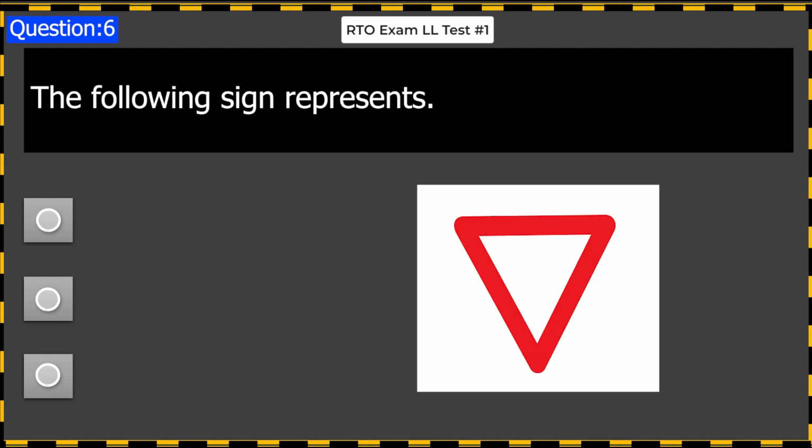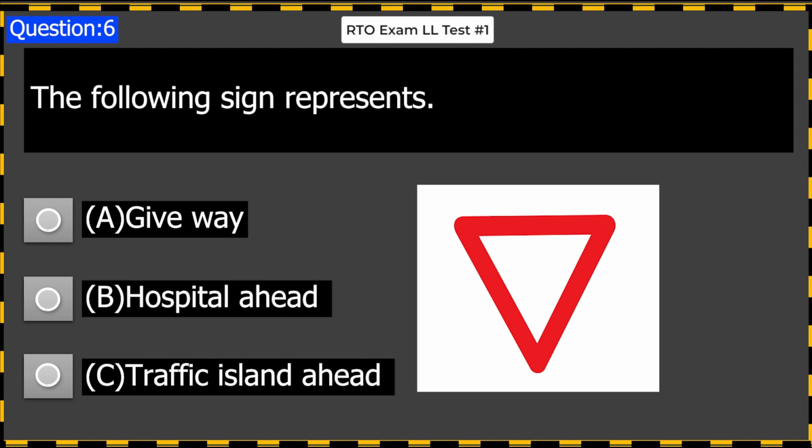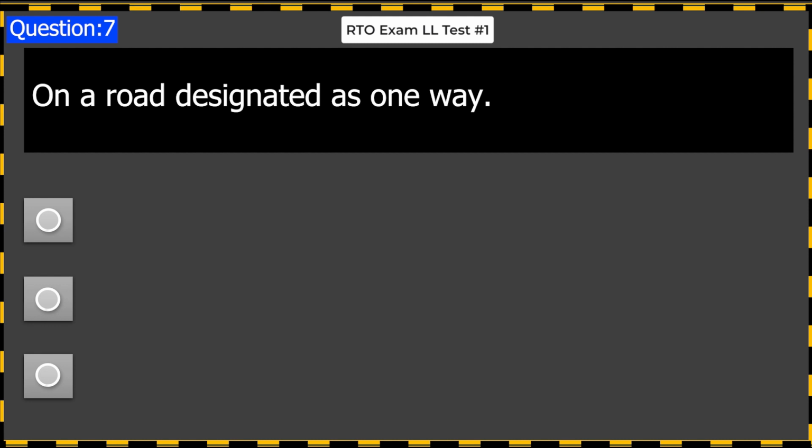The following sign represents: A. Give way. B. Hospital ahead. C. Traffic island ahead. Answer A. Give way.